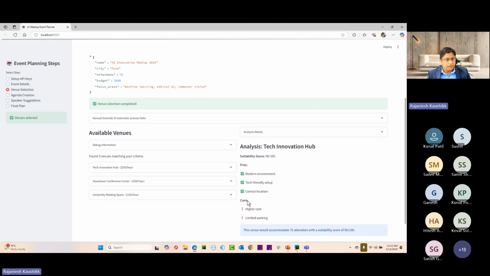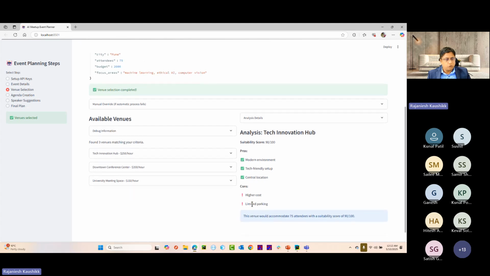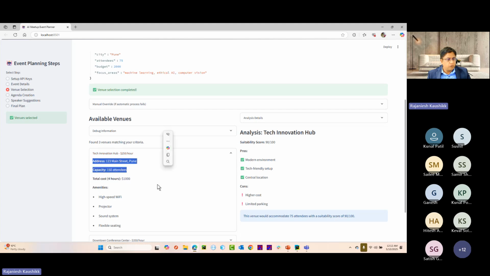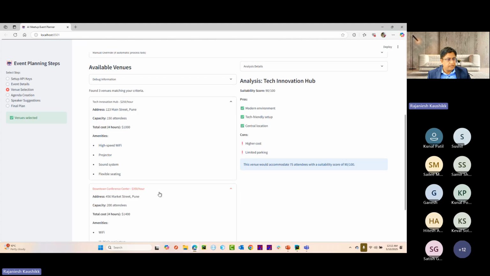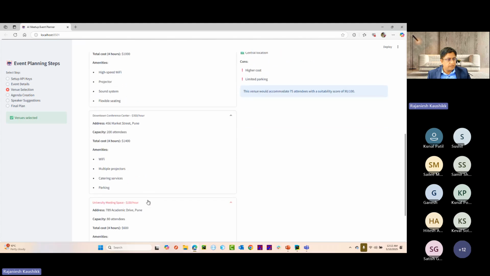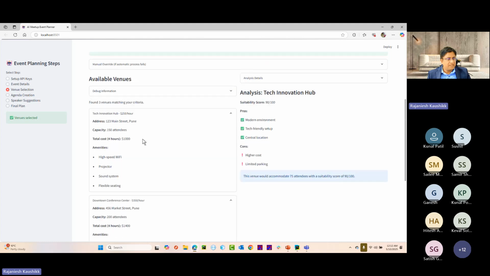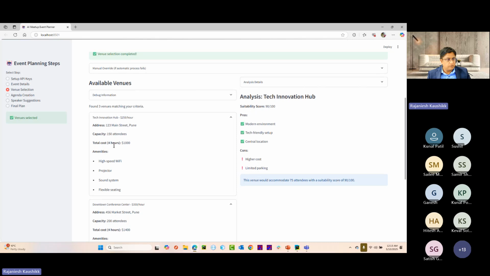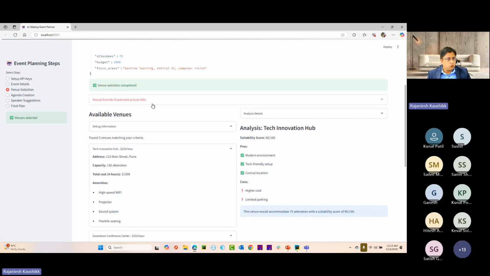There is a higher cost and limited parking, but it is user friendly, with a modern environment and central location. So you can pick and choose anything which you want. And this is where the address is, Pune location. Then there is another location, and then another location. These are the venues available, and for each of these, the amenities available are automatically provided. So now I'm good with this.